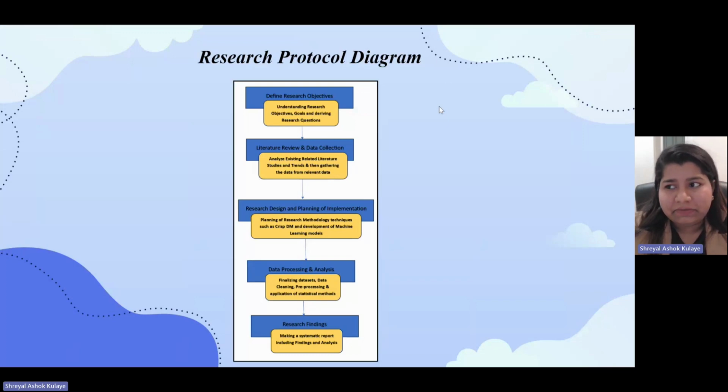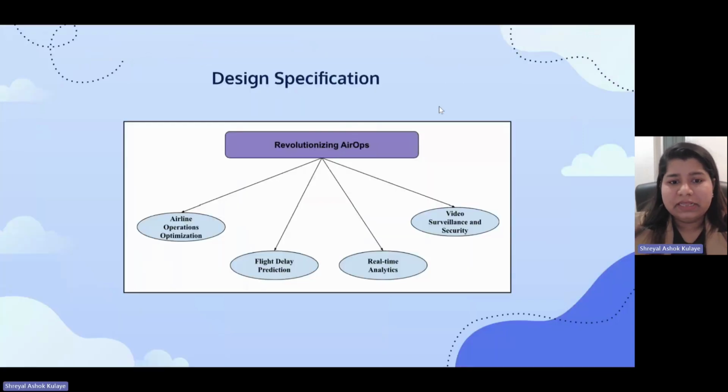And finally, the evaluation part, where we check the accuracy of the models and their working and testing. The last thing is reporting and finalizing the findings and analysis of the overall project which we have developed. Design specification. The whole project I have divided into four components.